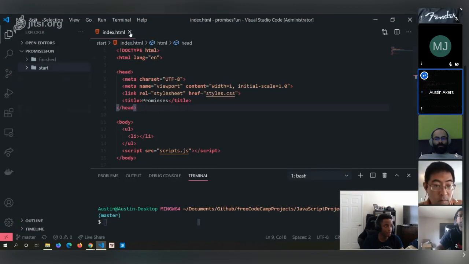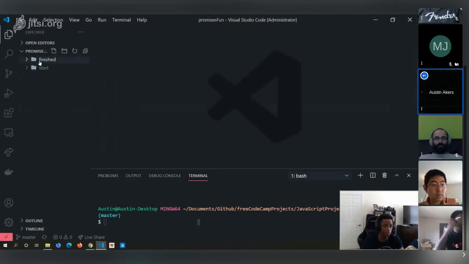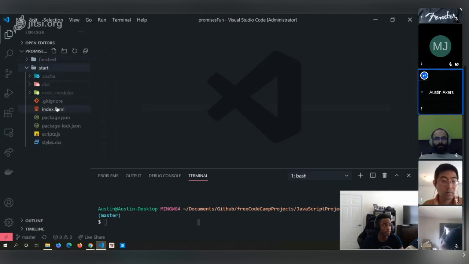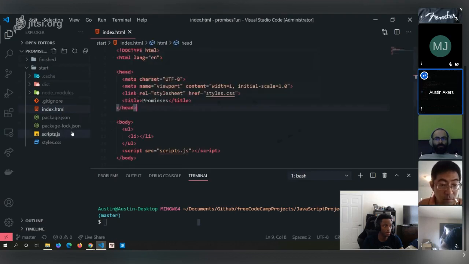Now, when you open up this project, what you will see is a finished folder and a start folder. Now, everyone go to the start folder. All right. And we're going to go over a couple things. Just a small overview.